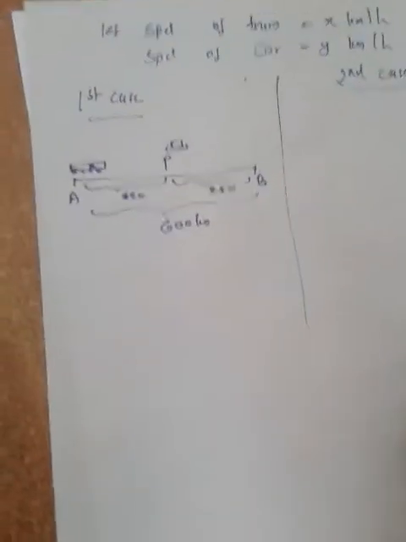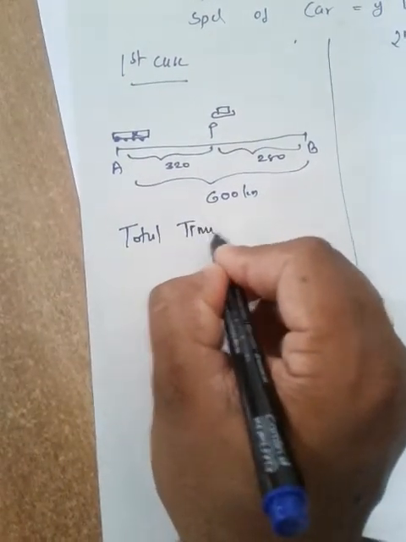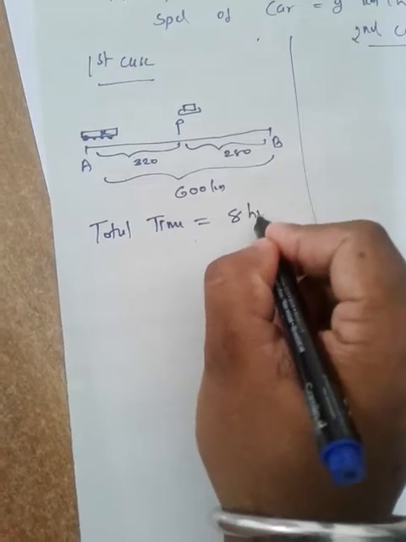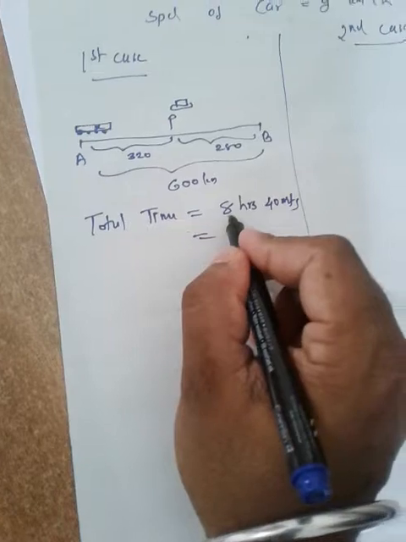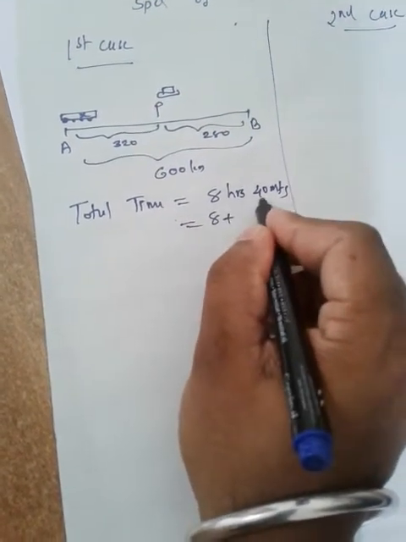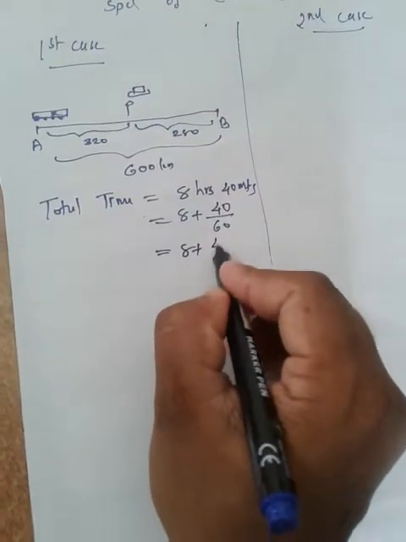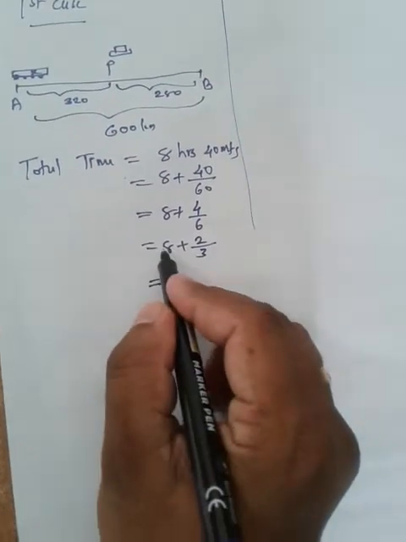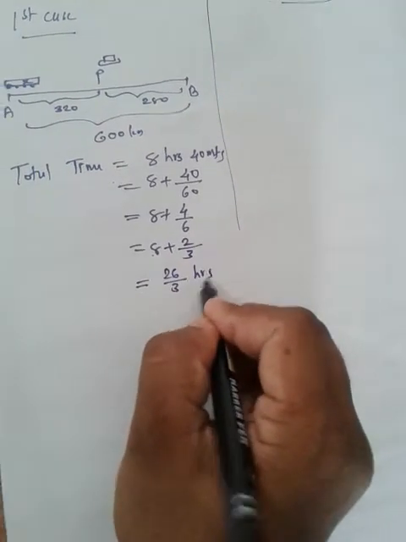Okay, understood. Altogether, the total time for the journey given is 8 hours and 40 minutes. The 8 is already in hours, so no problem. For the minutes, just divide by 60 to make the total time in hours: 8 plus 4 by 6 is equal to 8 plus 2 by 3. When we cross multiply, it becomes 8 into 3, 24, plus 2, 26 by 3 hours is the total time in the